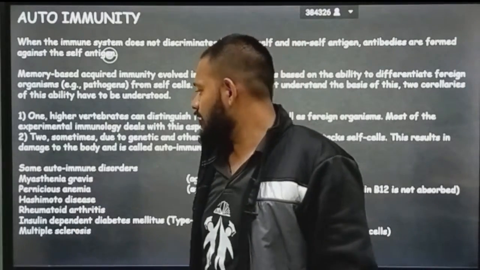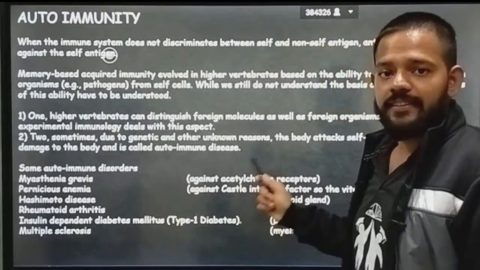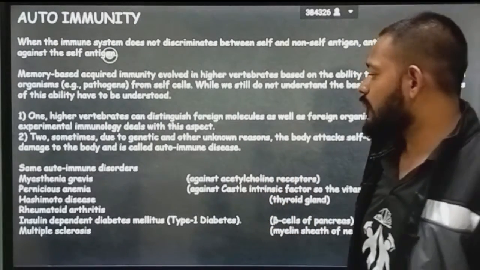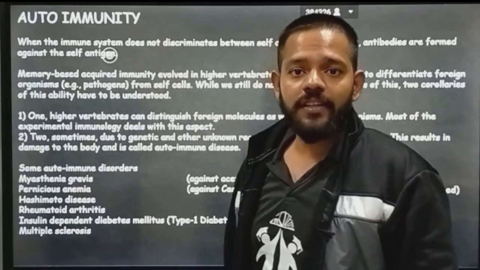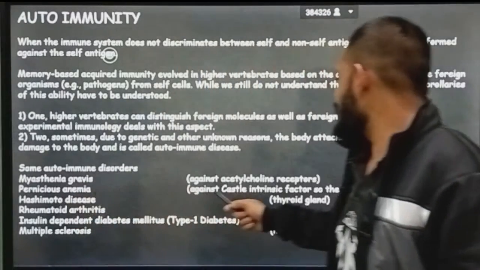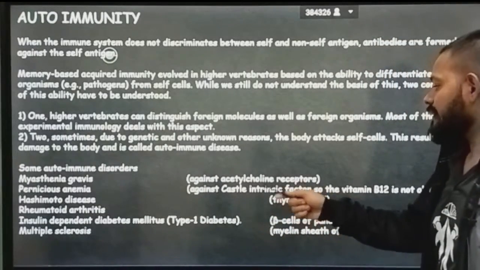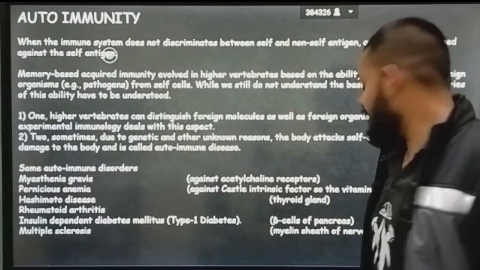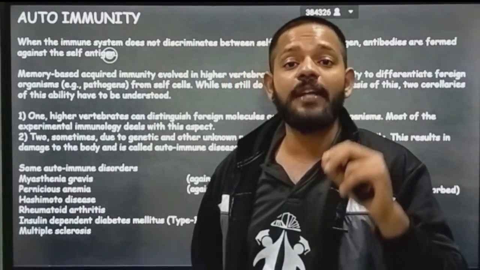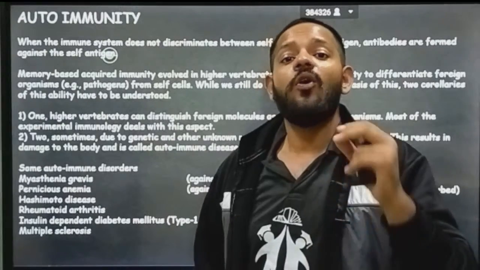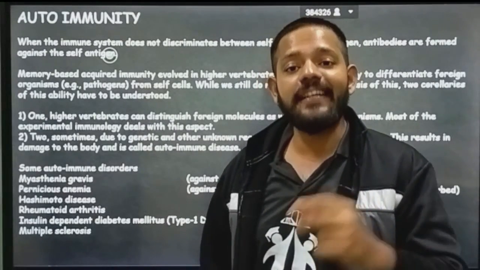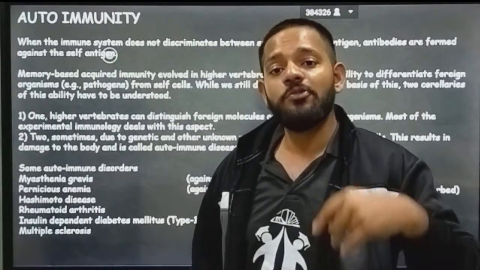Some of the autoimmune diseases: first we have myasthenia gravis. In this, antibodies form against acetylcholine receptors, so acetylcholine is not released and the muscles get weak. Then pernicious anemia, against Castle's intrinsic factor, that is CIF, so vitamin B12 is not absorbed. In this condition, deficiency of vitamin B12 takes place, and the reason is an autoimmune disorder, in which the cells that absorb vitamin B12 are killed by your own antibodies, and now you cannot